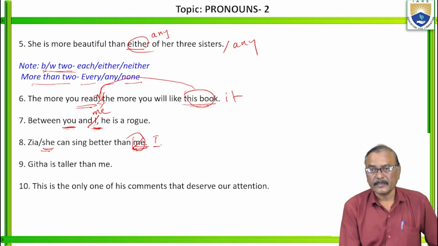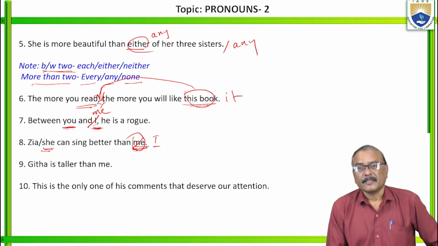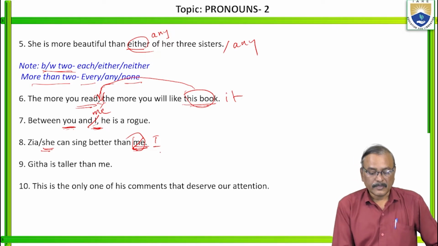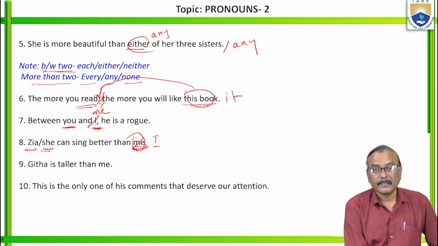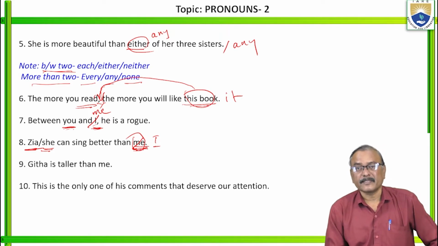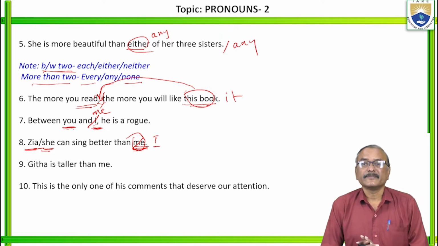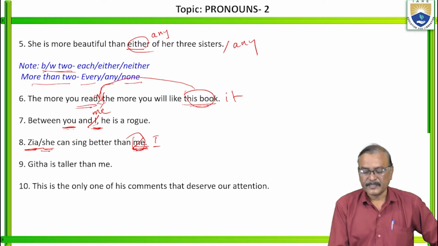Subjective case is I. Me is the objective case. Jia or she, these are in nominative case, and this also should be in the nominative case. Whichever pronouns are compared, they should be in the same case.